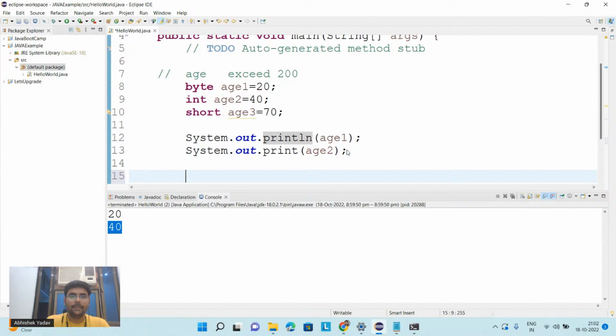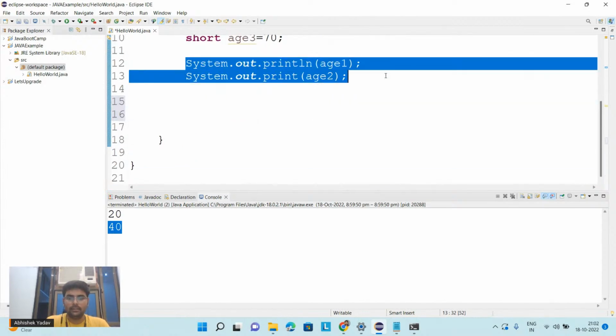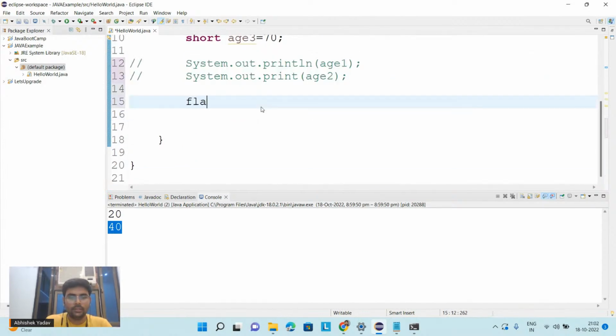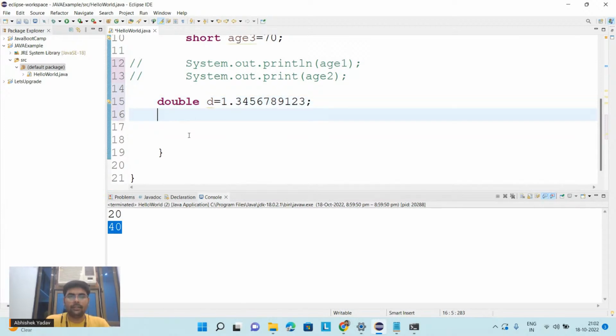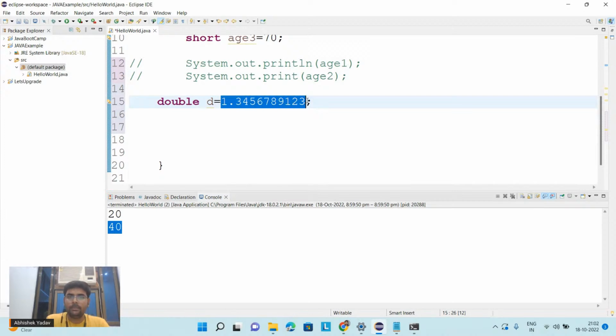So here we are saying, I have two data, that is double d is equal to 1.345678999989. Here you can see I'm not getting any error, because Java by default says, hey, this is decimal data, so I will treat it as a double data.